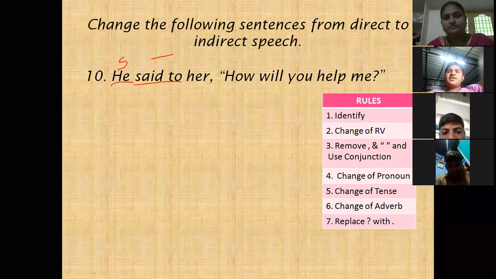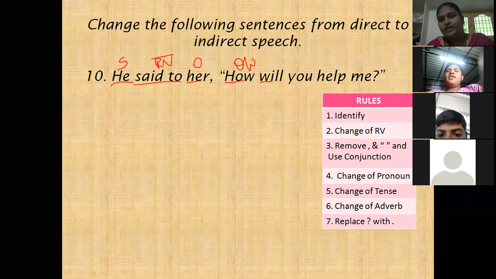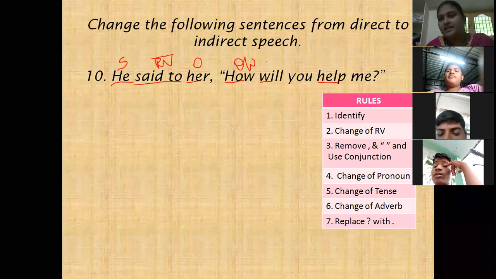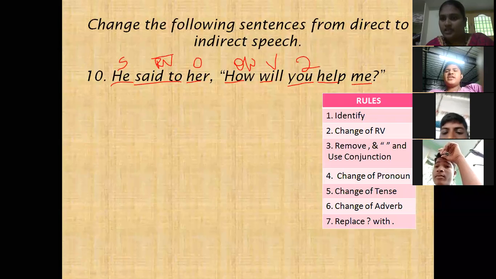He is the subject. Said to is the reporting verb. Her is the object. How is the question word. Will help is in the simple future. You is the second person. Me is the first person.